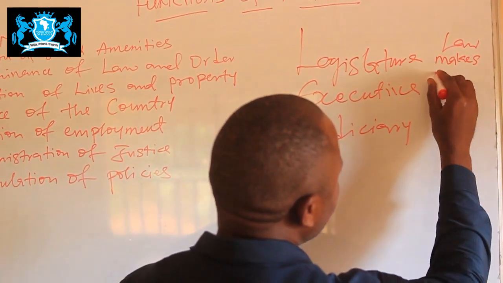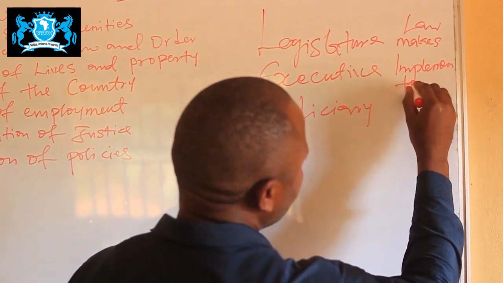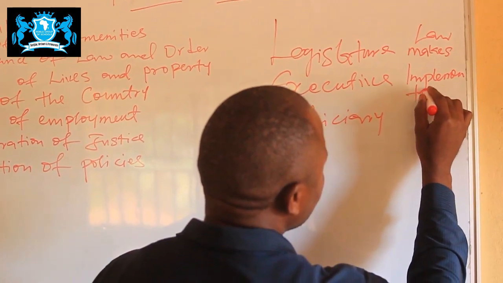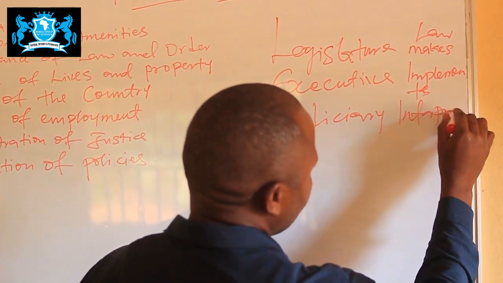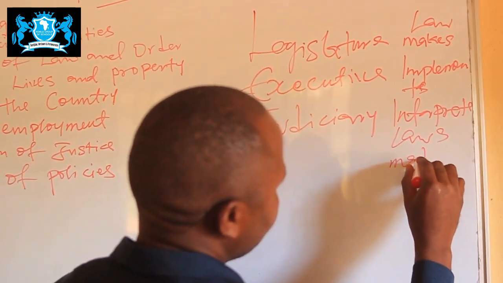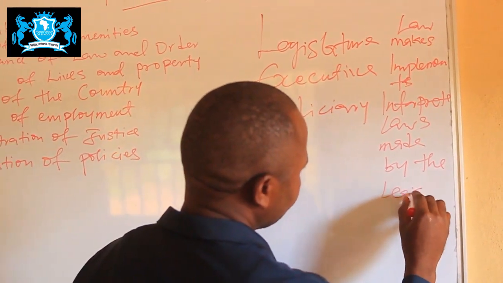The executive implements the law made by the legislature. The judiciary interprets laws made by the legislature.